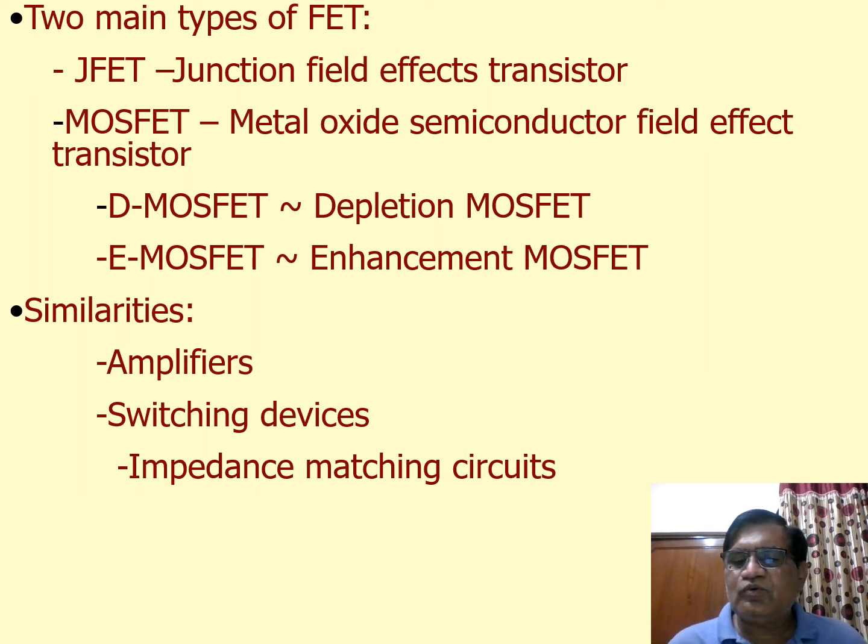Then we move on to the three region structure known as transistor, where 2p 1n or 2n 1p. Accordingly, we have PNP or NPN transistor. There also, in the NPN or PNP transistor, we have two biases. Again, we have input side bias, we have output side bias. There you have used the concept that input junction is always forward biased, output junction is always reverse biased.